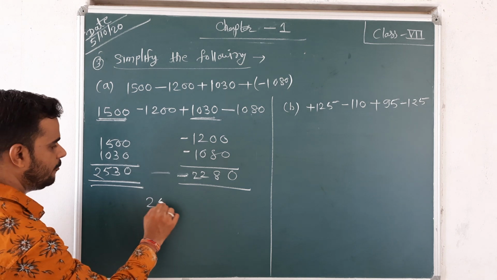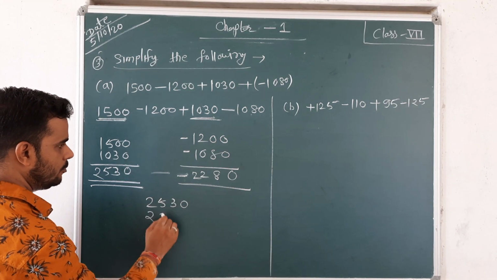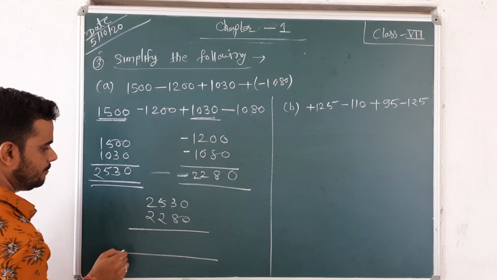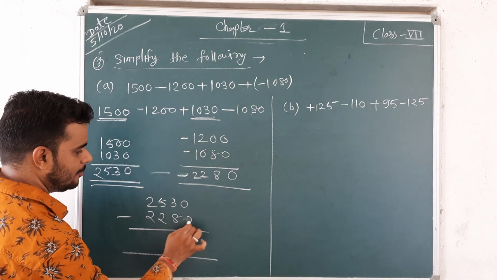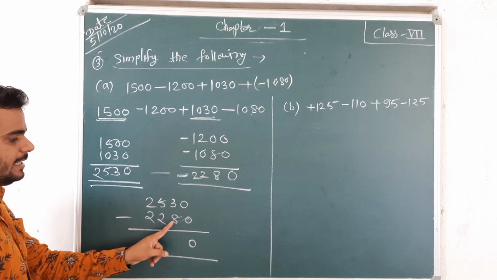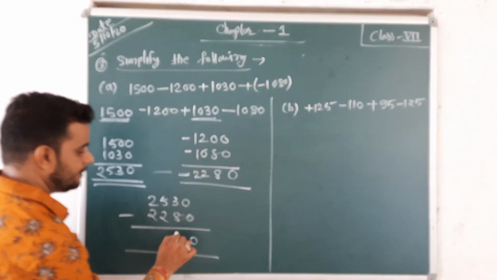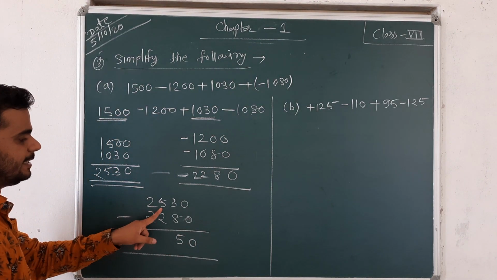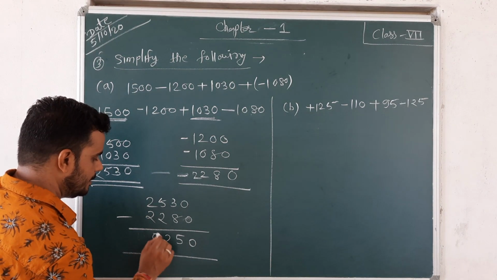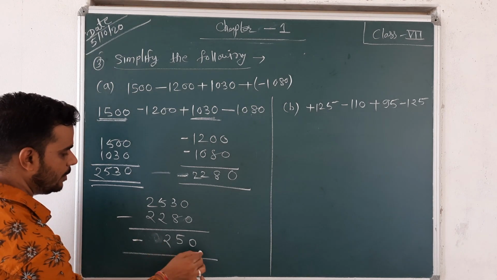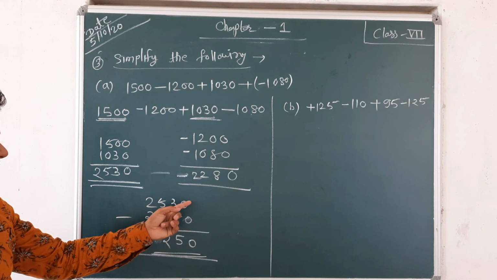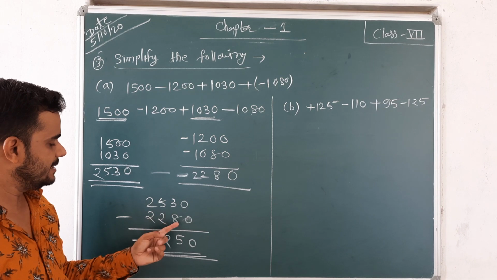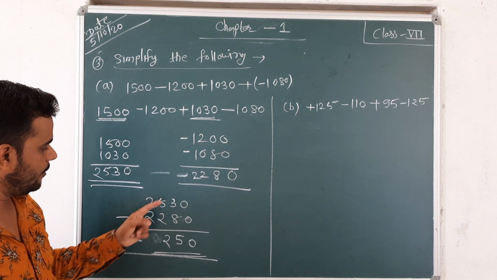Okay, it means 2530 and 2280. 0 minus 0 is 0, 13 minus 8 is 5, carry here, 4 minus 2 is 2, and 0. So your answer is negative 250. 0 minus 0, then 0, 13 minus 8, then 5, 4 minus 2, then 2.